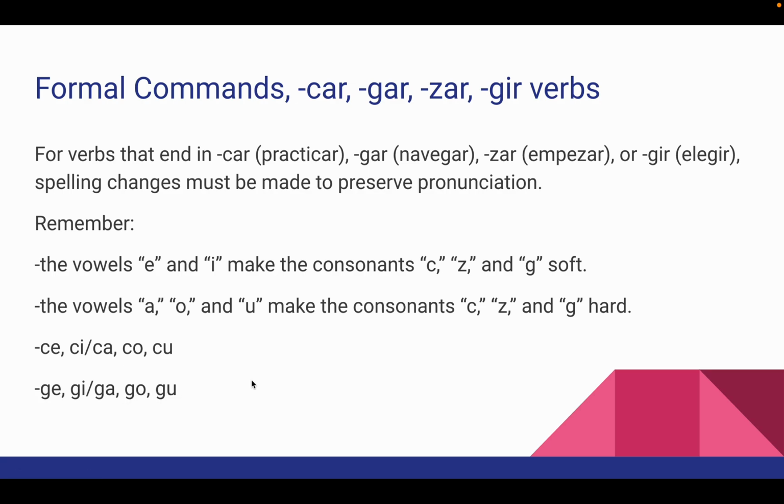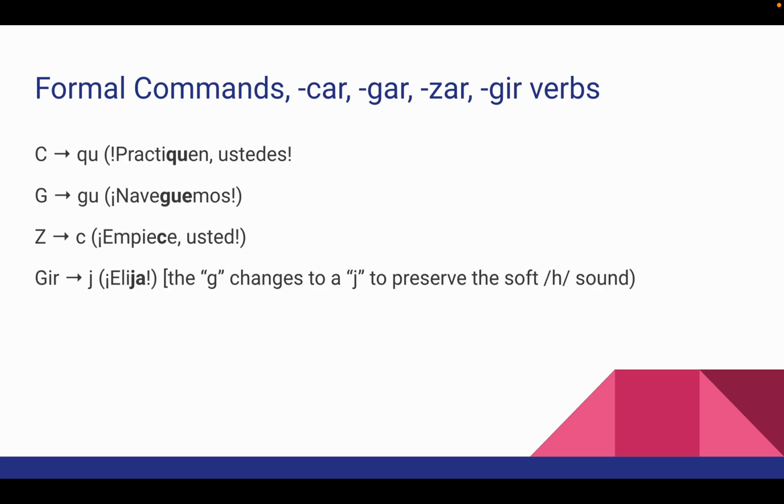So because it changes pronunciation depending on what vowel follows it, you have to be aware of some spelling rules. If it's a c and you're changing it to make a command, you have to change the c to a qu. Because if we just left this a c, it would be practicen. But that's not the way the word is pronounced. It's practicar, so it has to be pronounced practiquen.